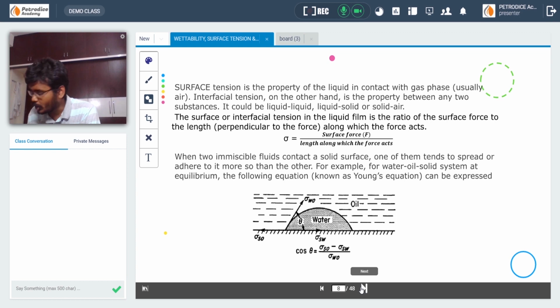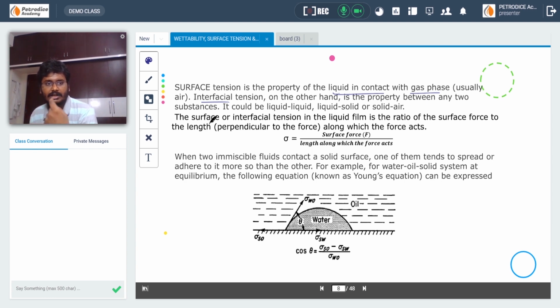See, surface tension is the property of the liquid in contact with gas phase, usually air. That is how surface tension is defined. Interfacial tension, on the other hand, is the property between any two substances, that is either liquid and solid or liquid and air. Okay, basically both are the same, but surface tension is defined for liquid and air.